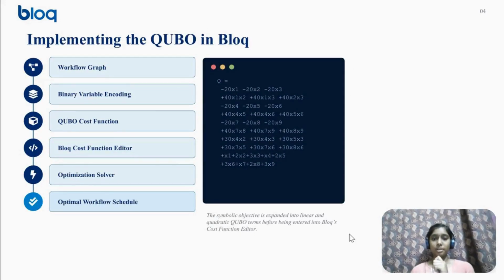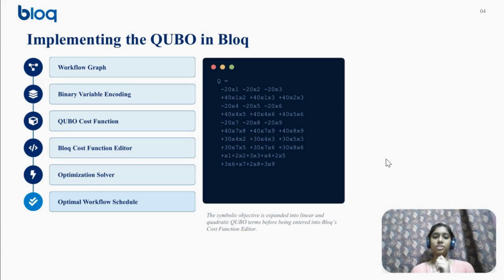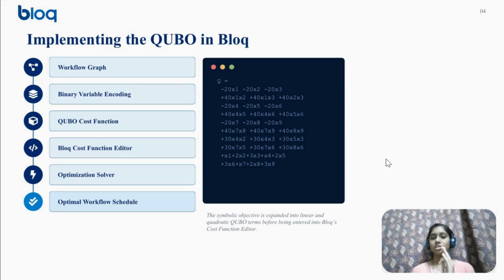After defining the mathematical model, this symbolic objective is expanded into linear and quadratic QUBO terms that can directly be entered into Block's cost function editor. The implementation workflow is straightforward. We begin with the workflow graph, generate the binary variables, construct the QUBO cost function, and then provide it to the Block optimization engine. This allows the platform to solve the scheduling problem using different optimization algorithms.